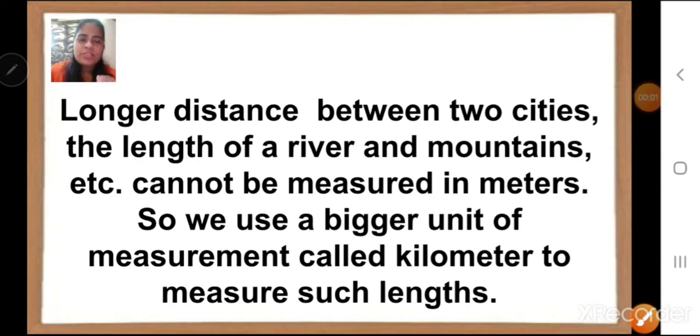In short, children, the longer distance between two cities, like Thana city and Dombivli city, or the length of a river from where it starts to where it ends, or the length of a mountain, cannot be measured in meters, because meter is a smaller unit. So we use a bigger unit of measurement, called the kilometer, to measure such lengths.